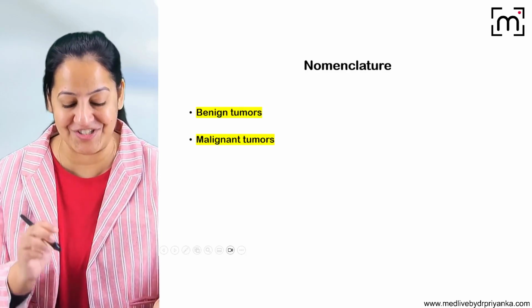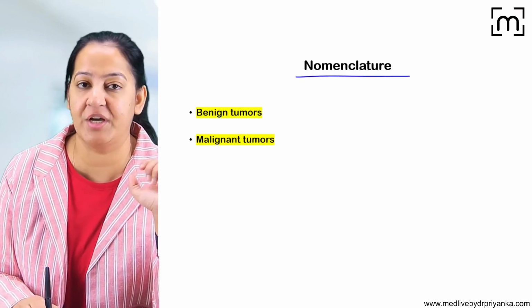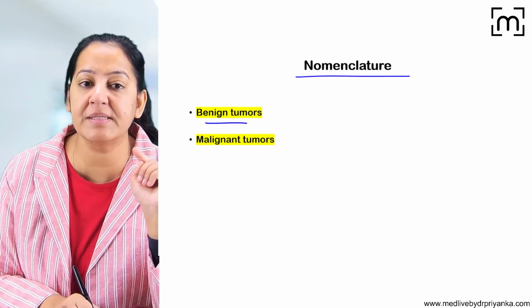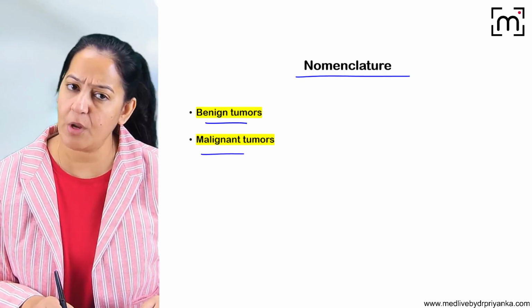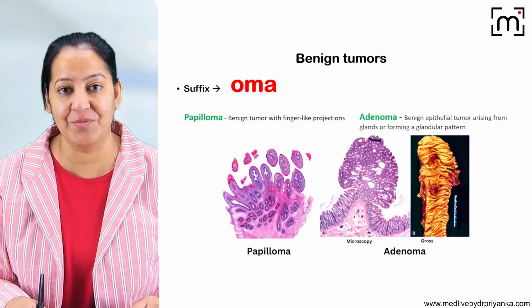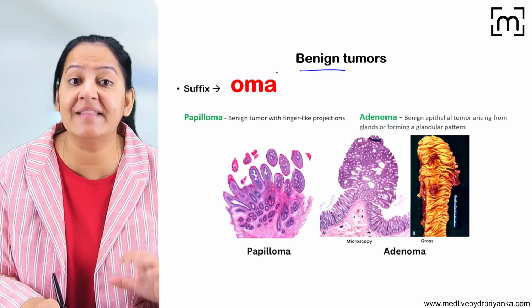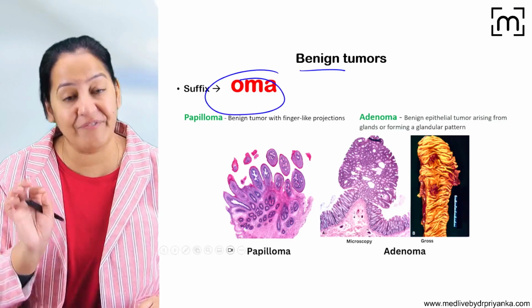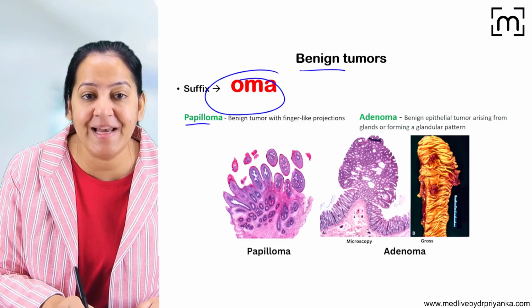Now coming to the nomenclature. There are two types of neoplasia. There are two types of tumors, benign tumors and malignant tumors. What are benign tumors? What are malignant tumors? What is the nomenclature of them? Let's come to benign tumors. All benign tumors end in the suffix oma. So the suffix is oma. For example, papilloma.